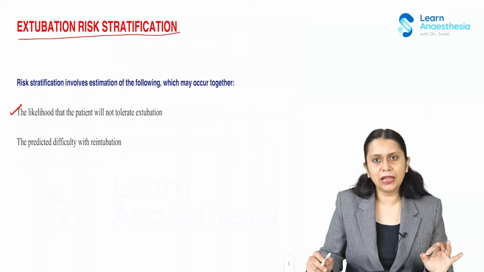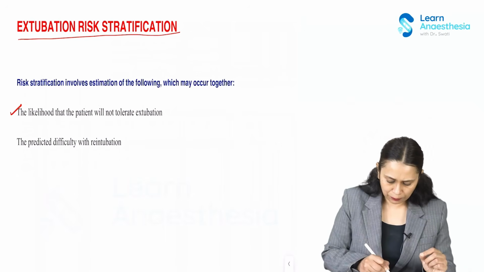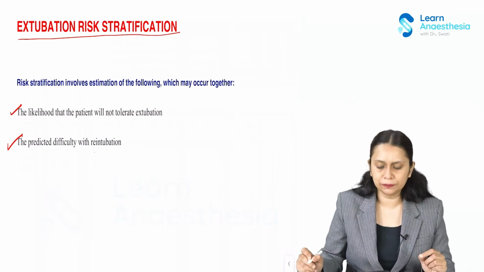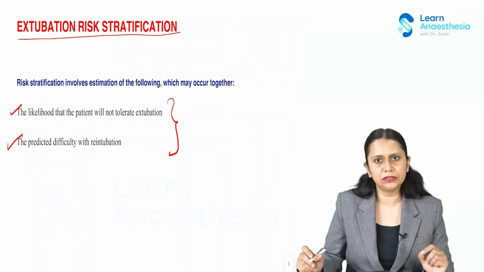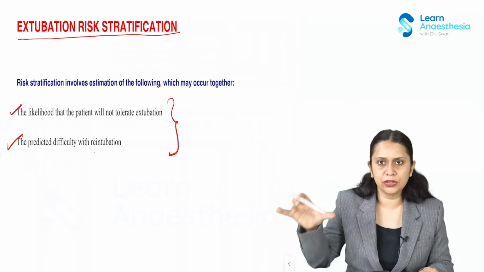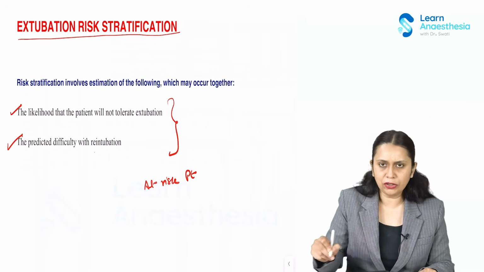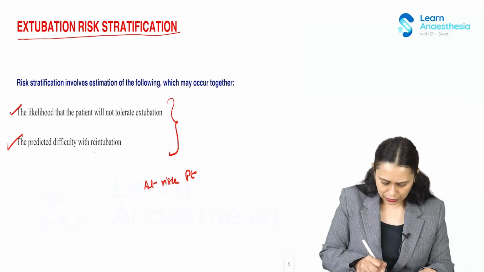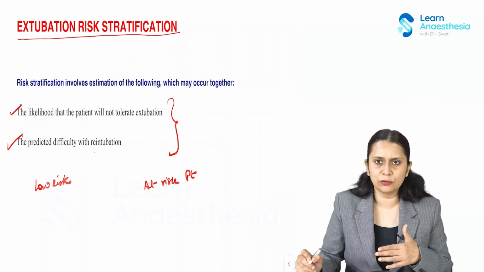Does any of the factors of that list apply to my patient? And number two, the predicted difficulty with reintubation. If the patient has any one of these, then we would go for the at-risk extubation guideline. We will consider them an at-risk patient. And if the patient doesn't have any of it, then they are low-risk. We will follow the low-risk extubation guideline.